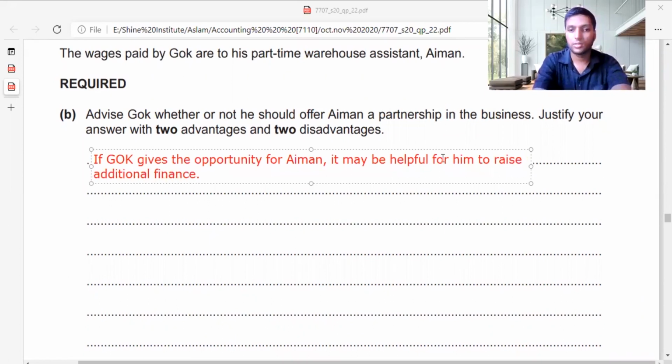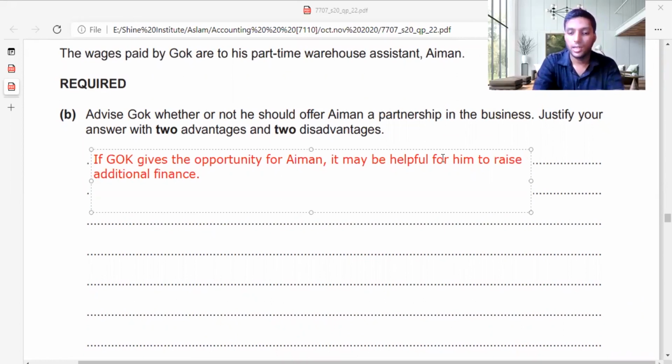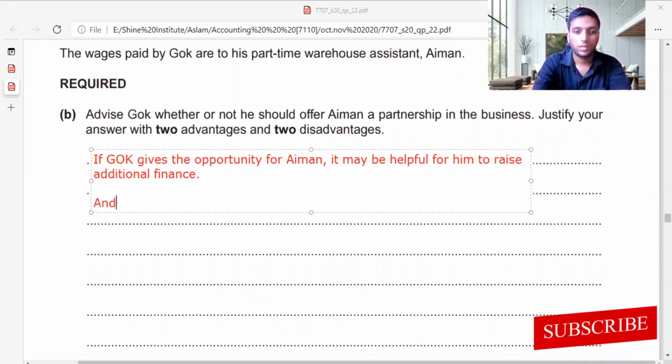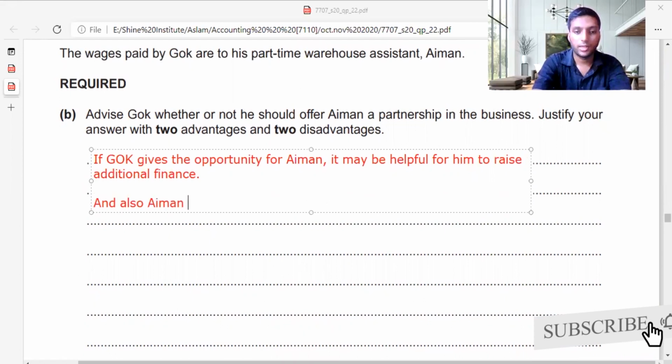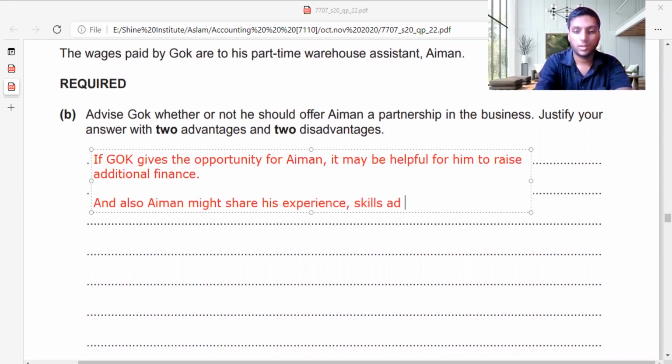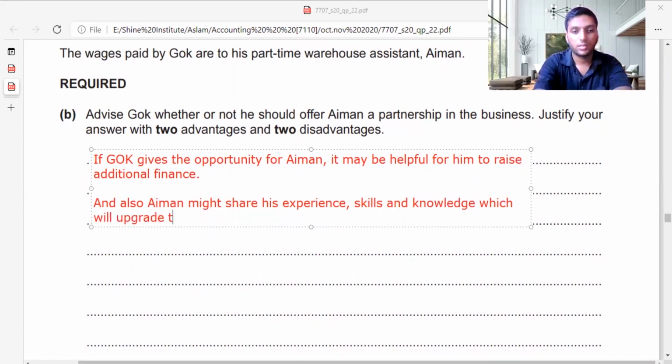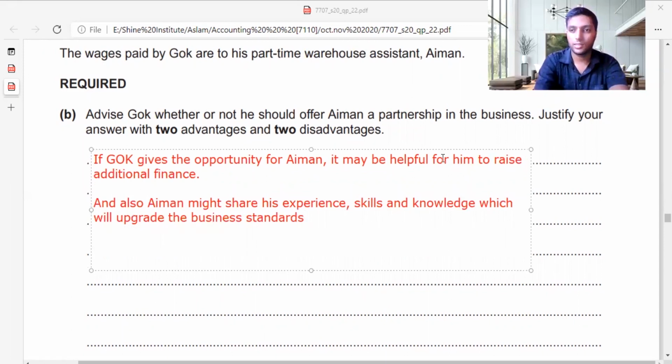This is a good thing because Ayman is helping out to put some money, and also Ayman might share his experience, skills, and knowledge, which will upgrade the business standards. So you saw these are the advantages.